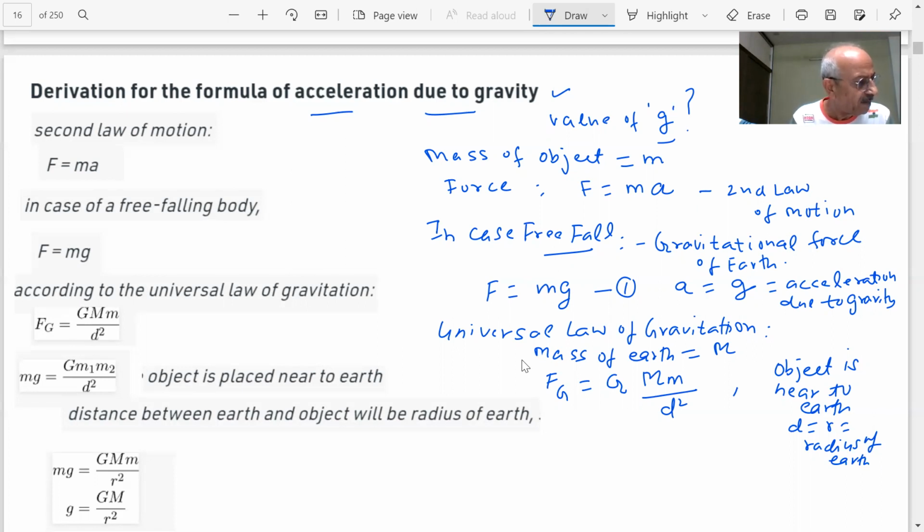How much value did we give last time? Supposing 3.84 into 10 power 5 kilometer or something like that. So we can assume this d equal to radius of the earth. Then what it will become? G M m by R square. This is my equation number 2. Is it right? Yes, sir.